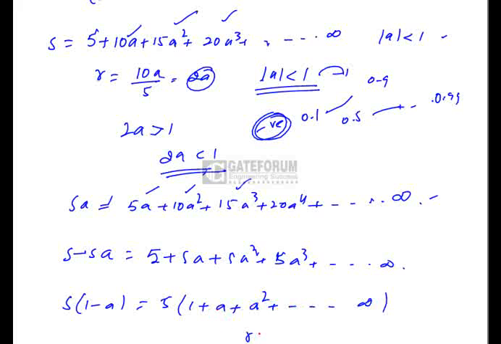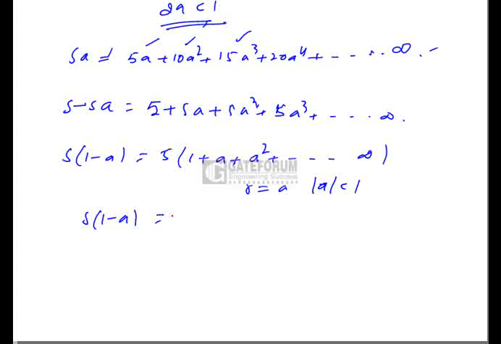Now clearly r is a, and also given that mod a is less than 1. So we can use the formula of sum to infinity. s into 1 minus a equals 5 into 1 by 1 minus r, which is 1 by 1 minus a. So that implies s is equal to 5 by 1 minus a whole square, which is nothing but option D.